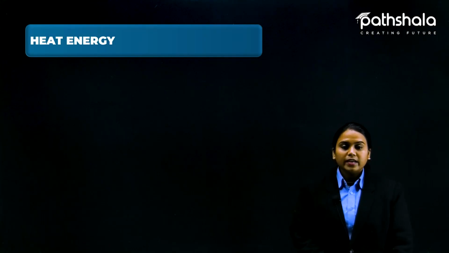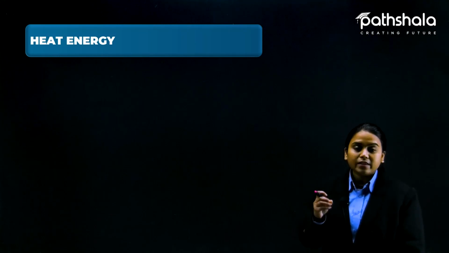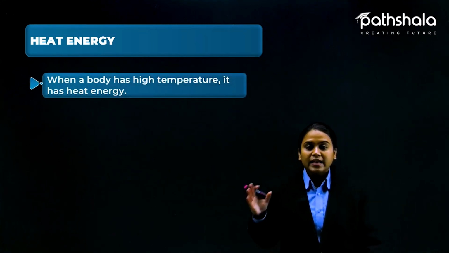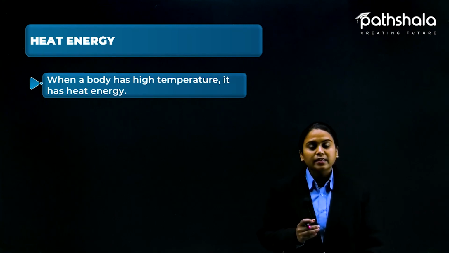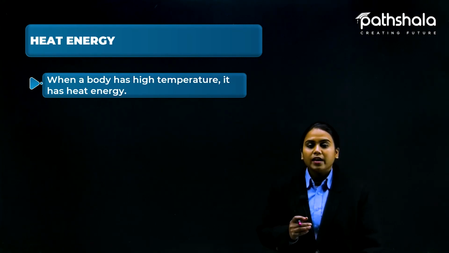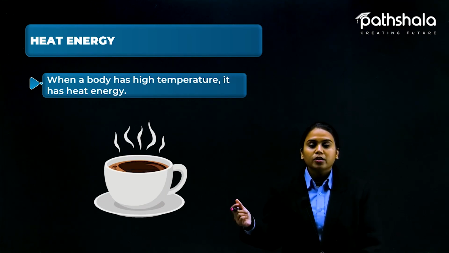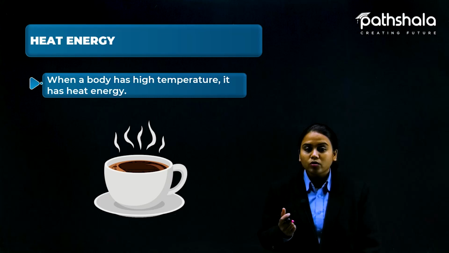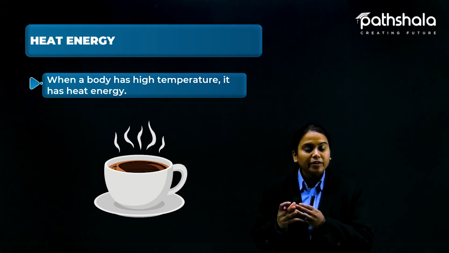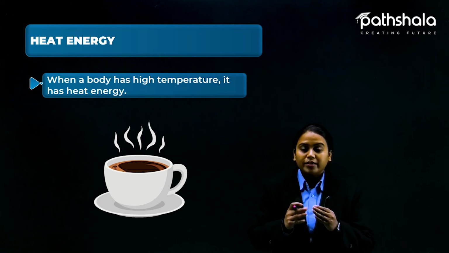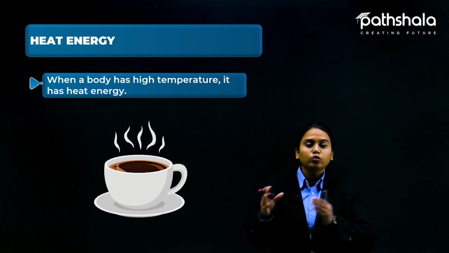So what is it? As the name suggests, heat. Heat is a type of energy. When a body has a high temperature, it has heat energy, like a hot cup of coffee. It has a high temperature, and that high temperature is a kind of energy that is flowing from high to low.